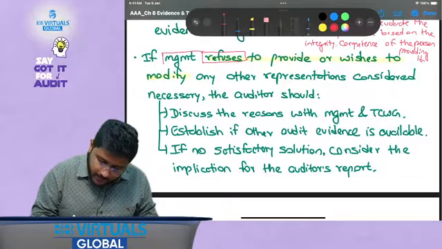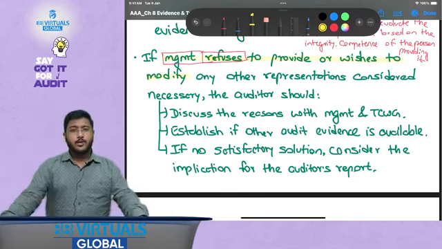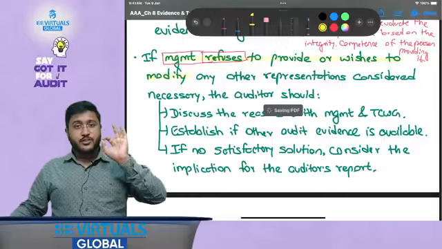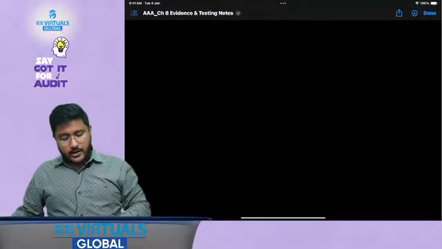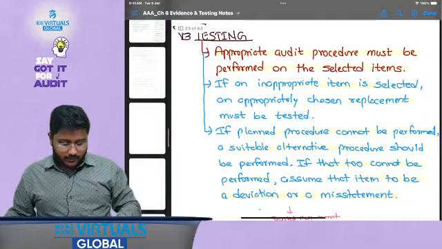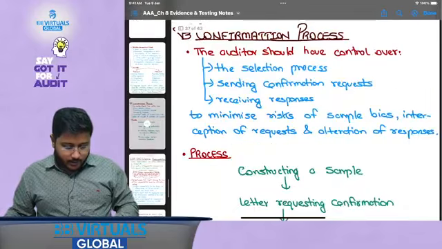Can management refuse? Yes, they can refuse. But the first thing that would come to the mind of a professionally skeptical auditor is: why are they rejecting, why are they not signing the written representation? That is very, very important.